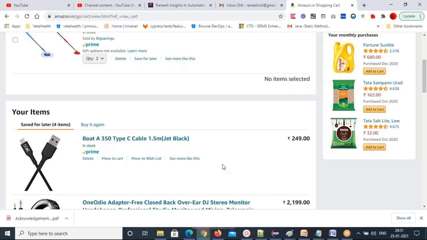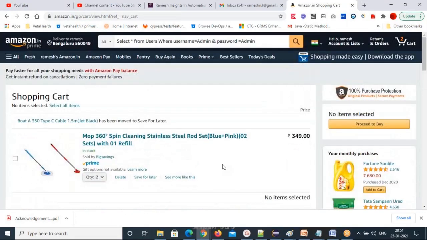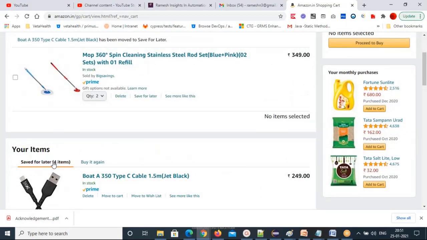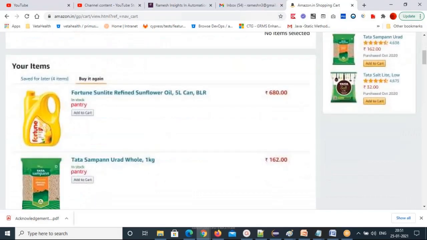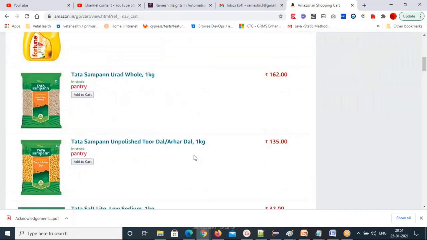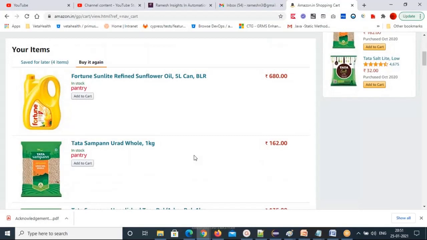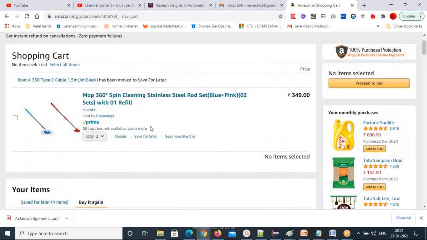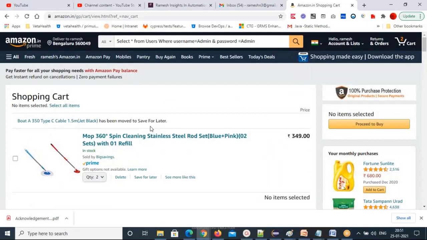This is another module, another component. Yes. Save for later is another component. Buy it again is another component. Already you bought and that is showing. You want to buy one more time, and it is asking. It is showing again, and again you can add to cart. You can write a test case for this also. These are all different test cases. That's how you can write. And these are all included in the requirement I just showed you. Same they will include in the test cases also.